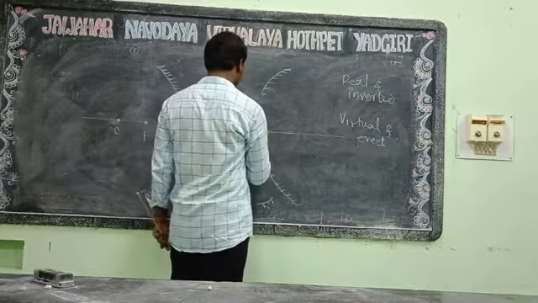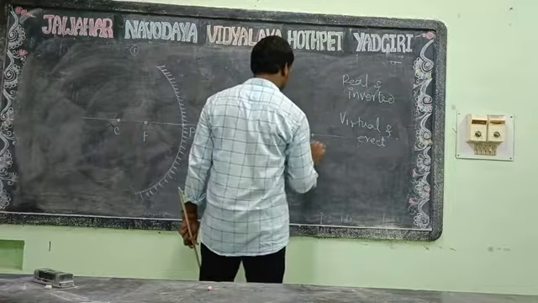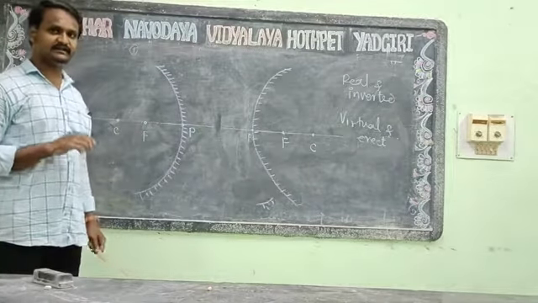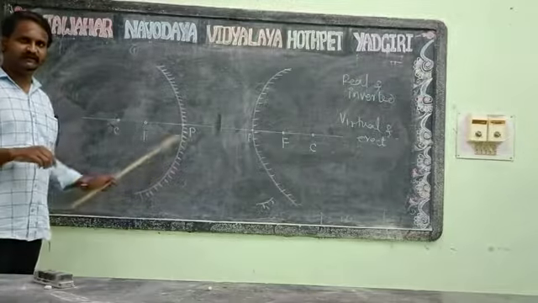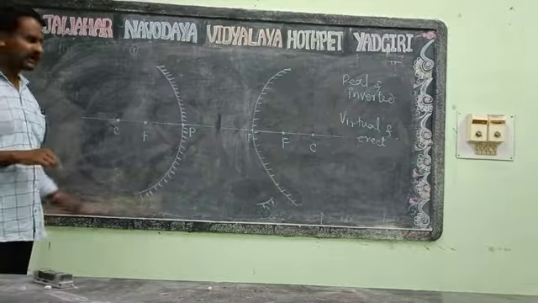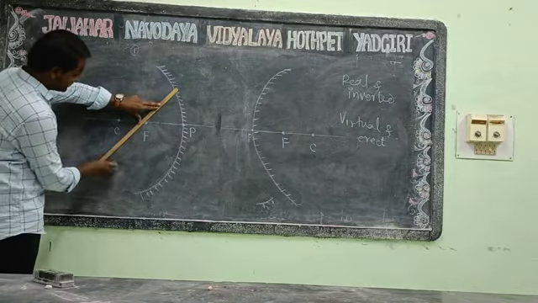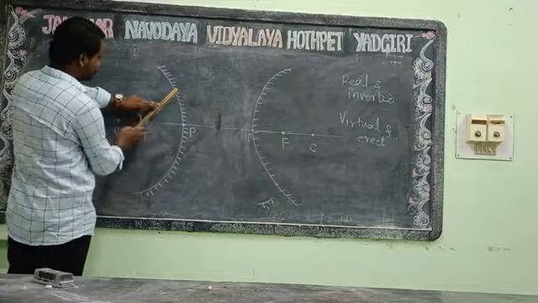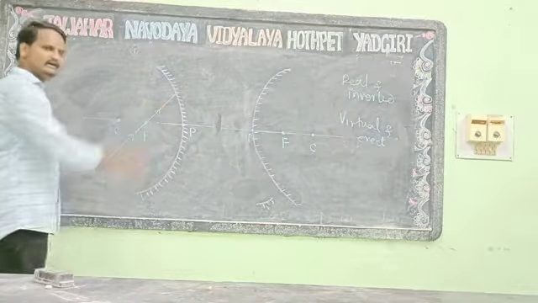These are the focus and center of curvature C for the convex mirror. The statement states that the incident ray which is passing through the principal focus, after reflection, will be parallel to the principal axis. Now you see the light rays which are passing through the principal focus. This will be our incident ray.